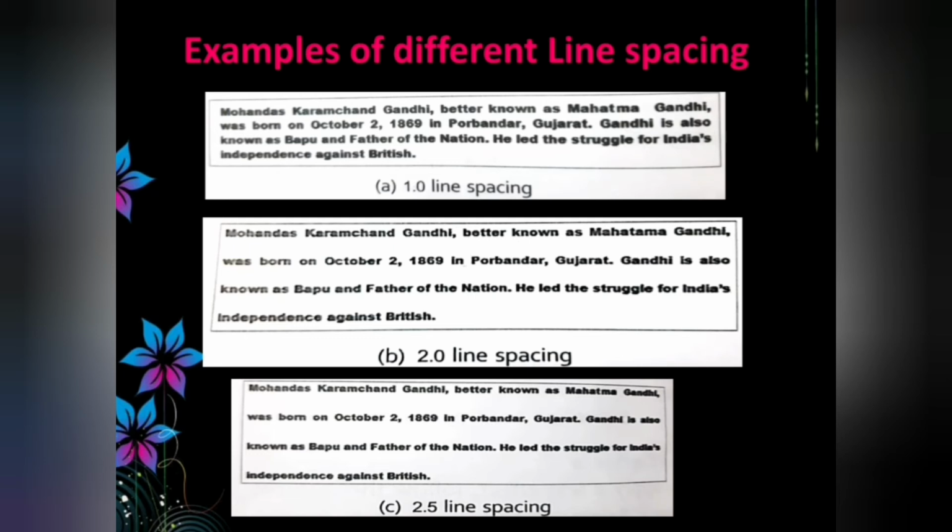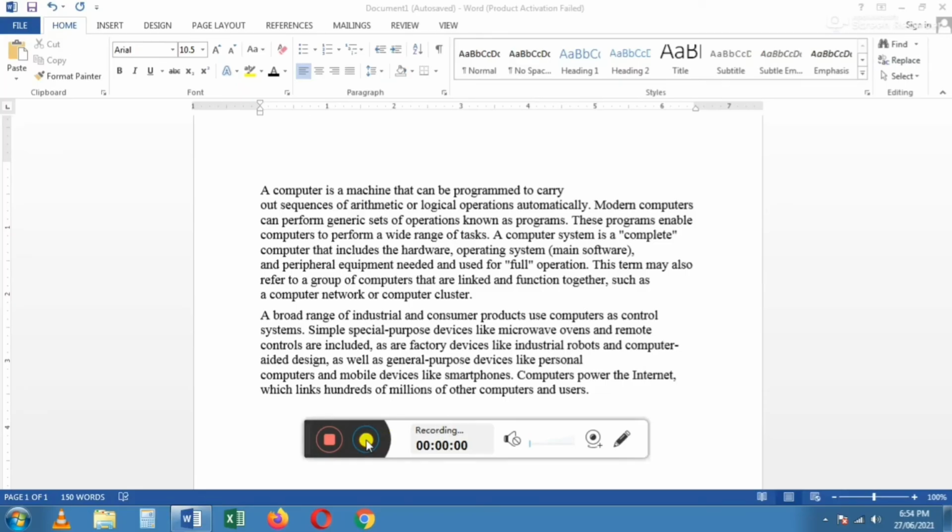Children, can you identify the difference between them? Here I have typed more lines, but it is not attractive. So I wish to give space between the lines to make it attractive. Before giving the line space, I am going to tell you about the text alignment, which is present in the paragraph group.